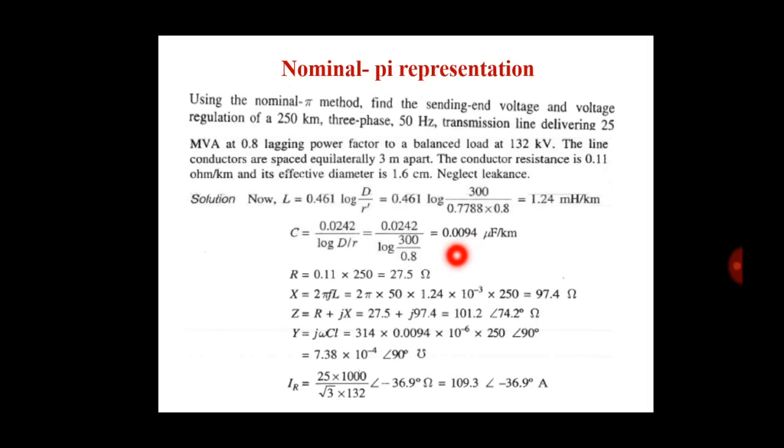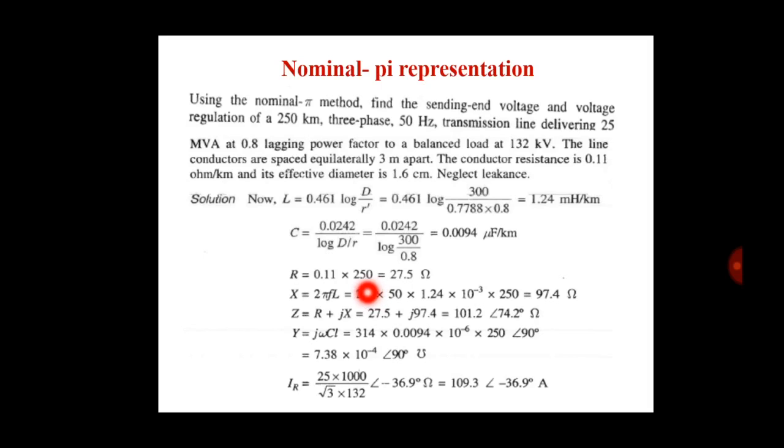Okay, and the resistance of the line is 0.11 ohm per kilometer. So for a 250 kilometer length, the resistance of the whole line is 0.11 into 250, which is equal to 27.5 ohm.